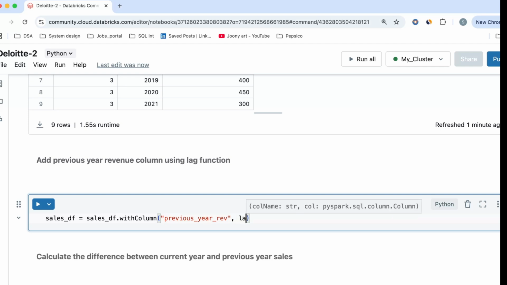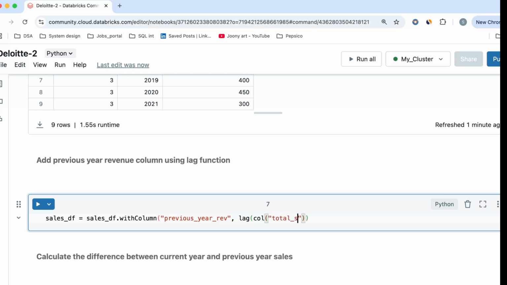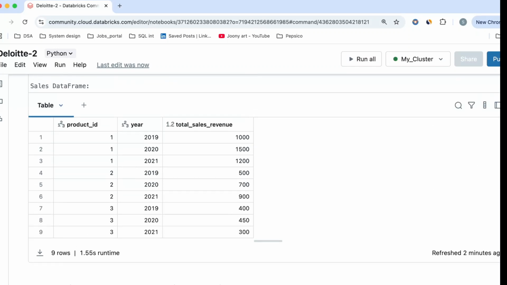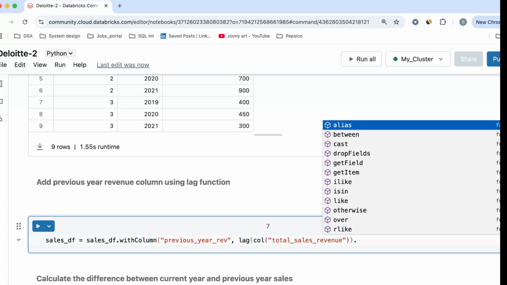So I will first perform the lag in order to get my previous year data. I will perform the lag on which particular column. I'll perform it on this total sales revenue. Let me check the name is correct. Yes, total sales revenue. Now, if I perform the lag functionality, I have to perform this on a particular partition and on a particular order, right?